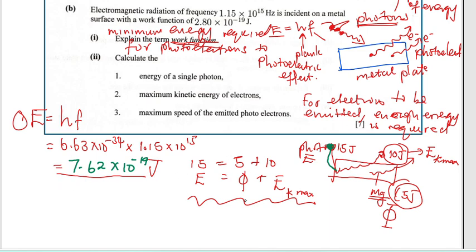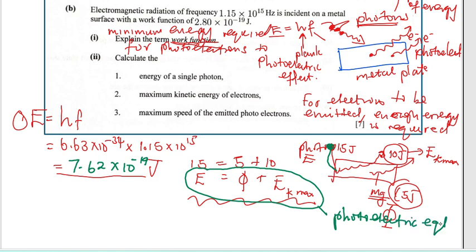As you can see, we are going to use our equation. This is called the photoelectric equation. Here it is. This is the equation that we are going to use. We are going to substitute the value of E here. E is equal to phi plus Ek max. Here we are looking for Ek max, so we take phi to this side, which means E minus phi is equal to Ek max, the maximum kinetic energy.